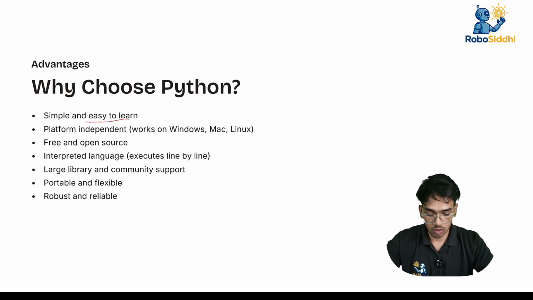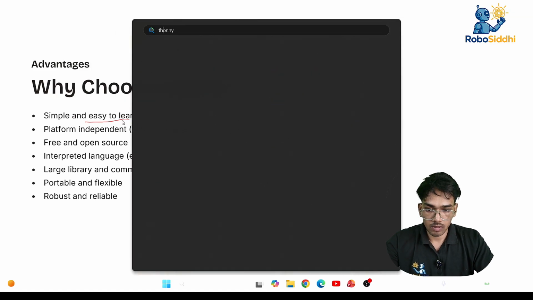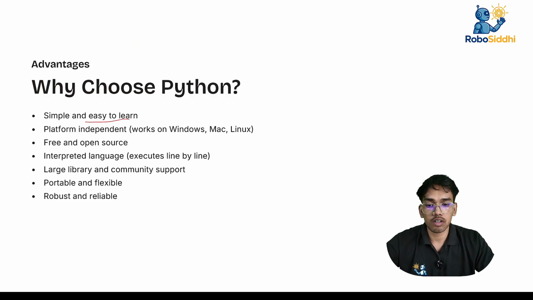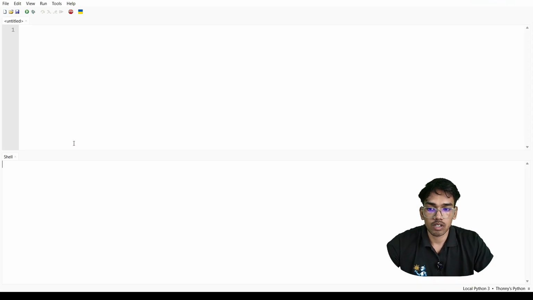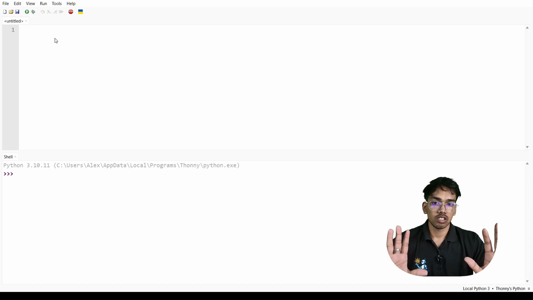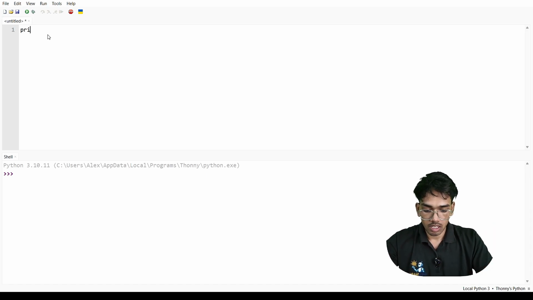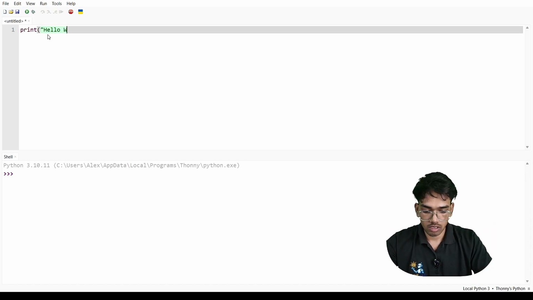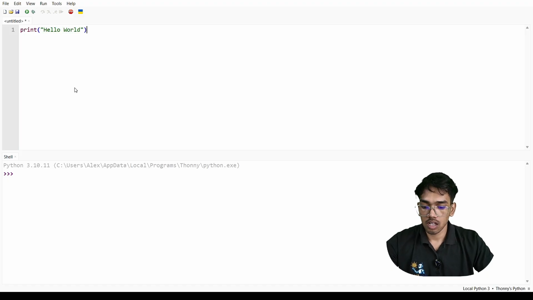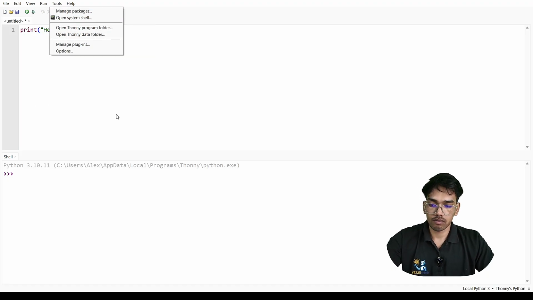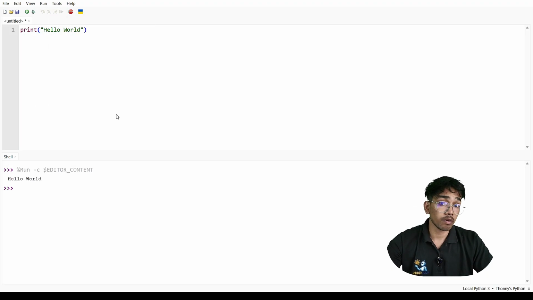Let me code it. I started with Thonny. We will talk about this platform later. Let me start. This is the UI of Thonny. Let's print hello world. Printing this hello world. Run simply with F5. Hello world. Simple as that.